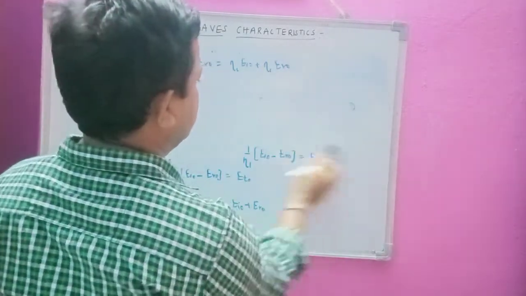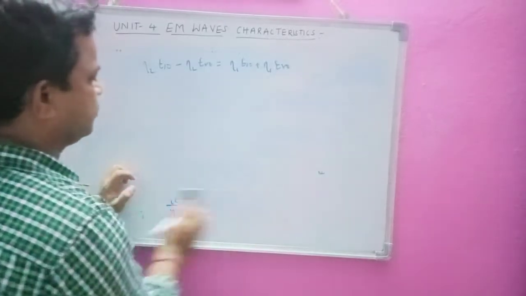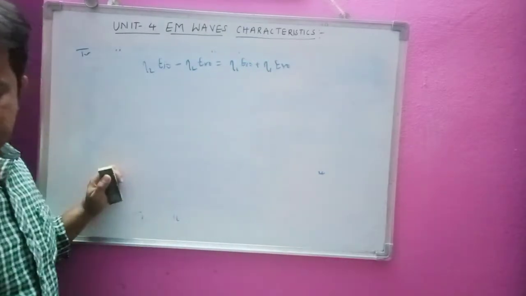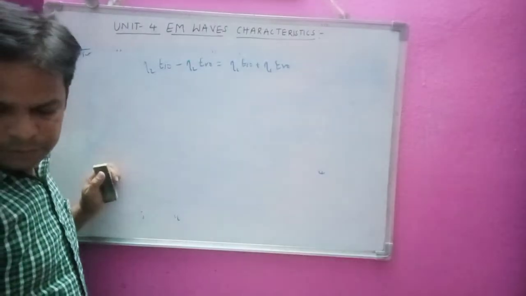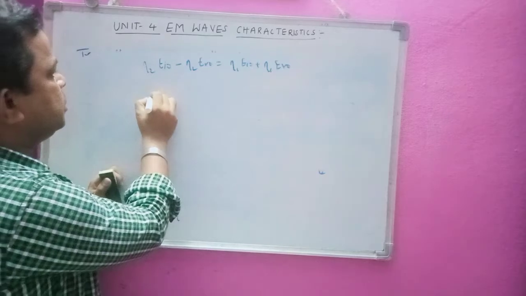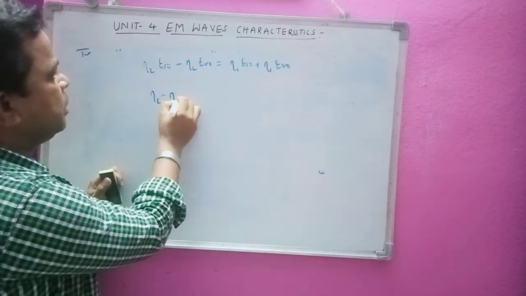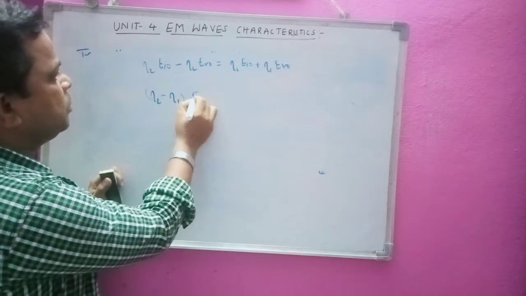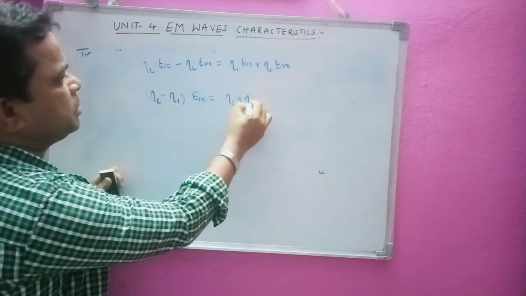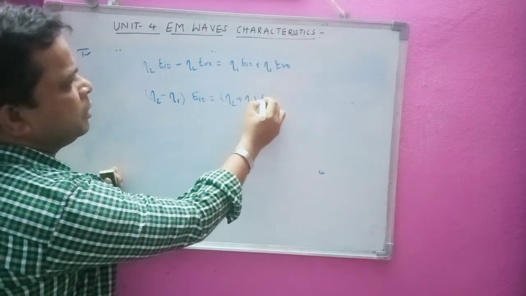So now I can write this equation, I will take this to the right hand side, that is eta 2 minus eta 1 into EI 0, that is equal to eta 2 plus eta 1 into ER 0.